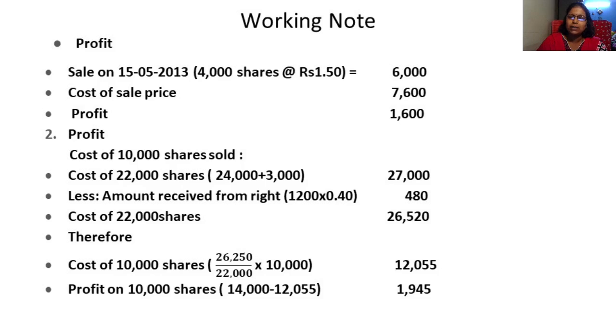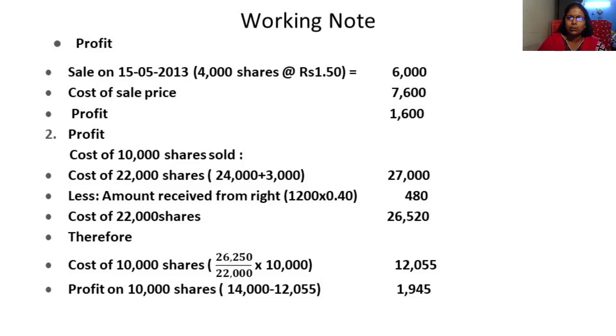Now cost of 10,000 shares, how do you calculate? You should take the cost of 22,000 shares, 26,520 divided by 22,000 shares into 10,000. Okay, for 22,000 shares, if it is 26,520, for 10,000 how much? Cross multiplication. So 10,000 into 26,520 divided by 22,000.